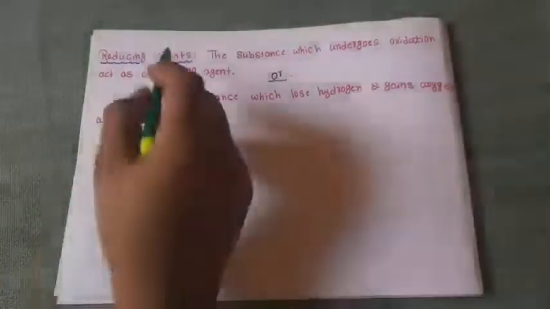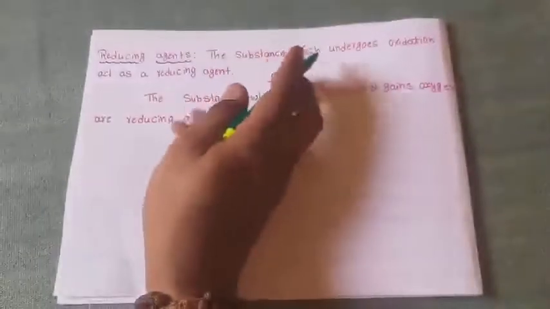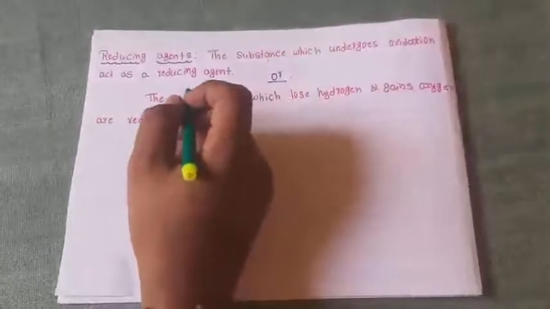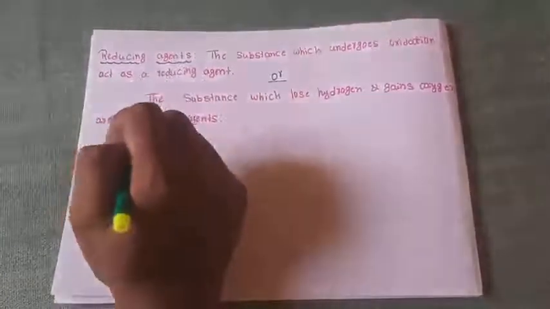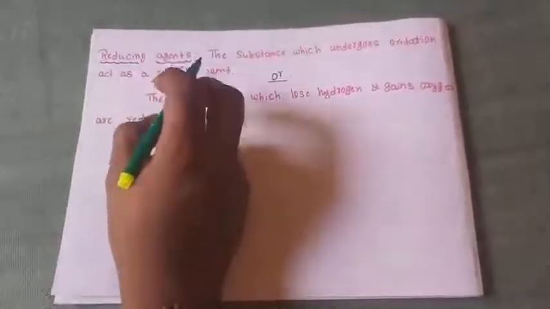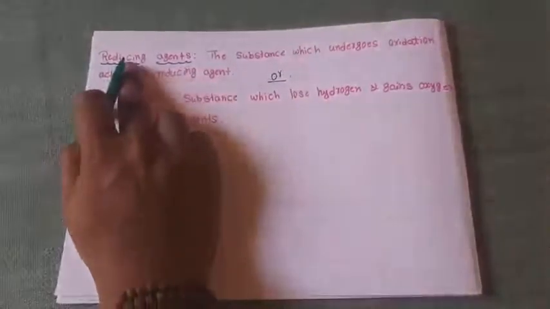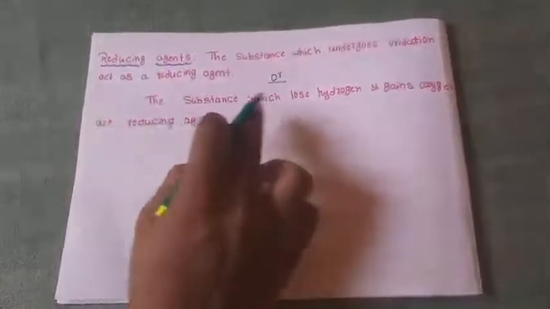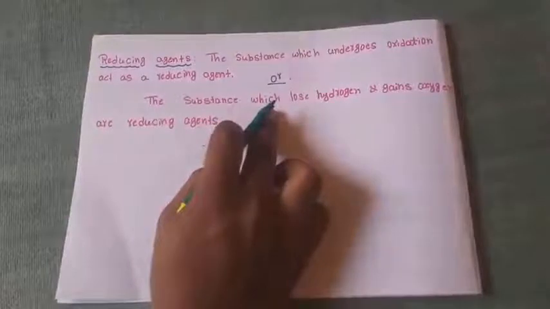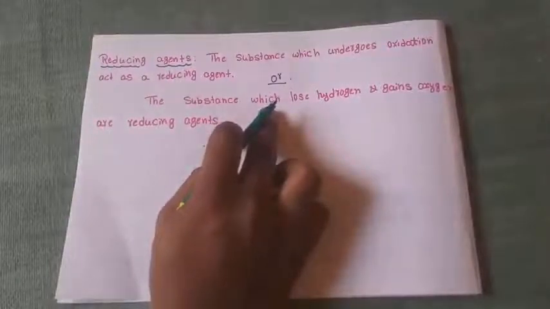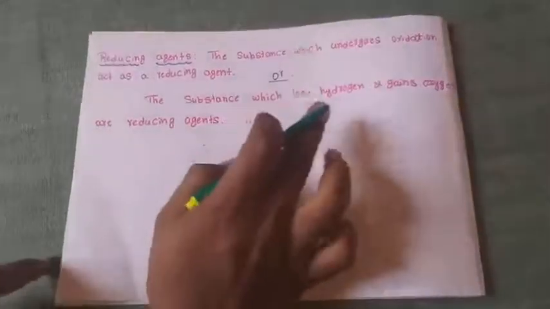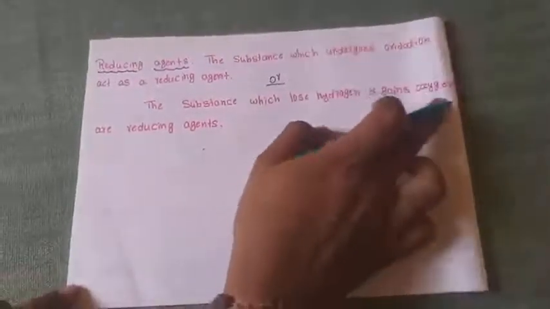A reducing agent means the substance which undergoes oxidation. Any substance, if it is under oxidation, is nothing but a reducing agent. Or the substance which loses hydrogen, which helps to reduce other substances, or which gains oxygen.